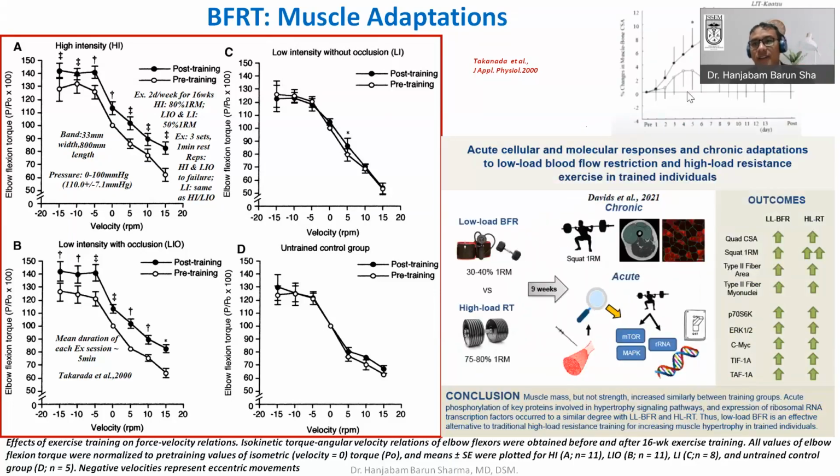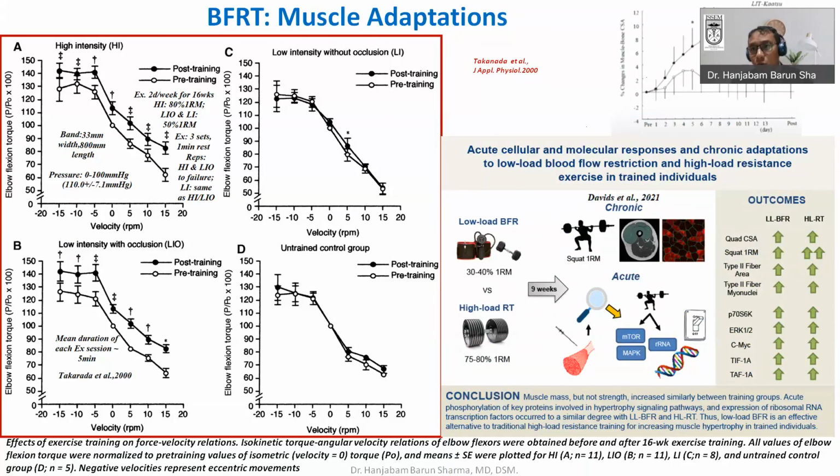Similarly, you can see in this paper also there is a percentage change in the muscle cross-sectional area. So here you can see that by using Kaatsu training, blood flow resistance training, also known as Kaatsu training because it was first done in Japan. So the Japanese were the ones who utilized this type of training for the first time.